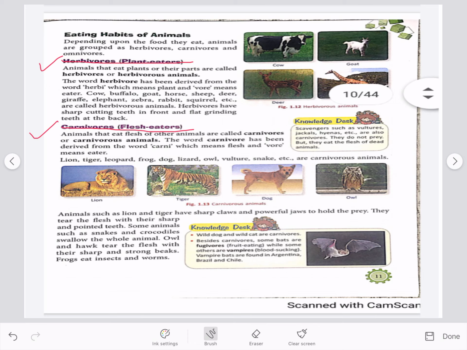Carnivorous animals like lion and tiger have sharp and pointed teeth which help them to tear the flesh of their prey. Some carnivorous animals like crocodile and snakes swallow the whole animal. Birds like owl and hawk tear the flesh with their sharp beak. Frogs eat insects with its long tongue.